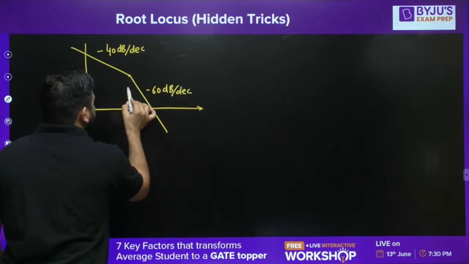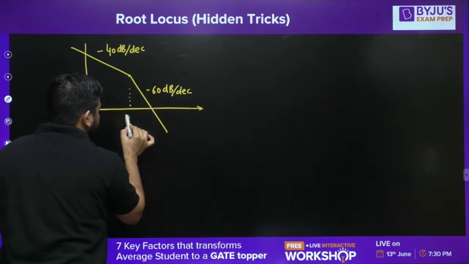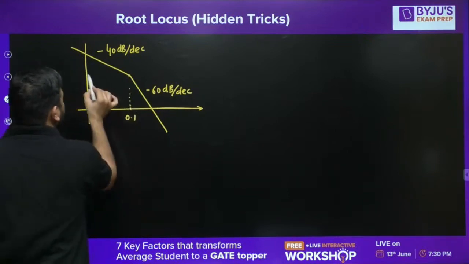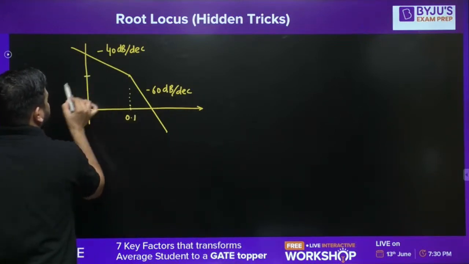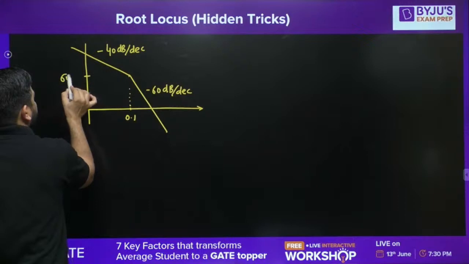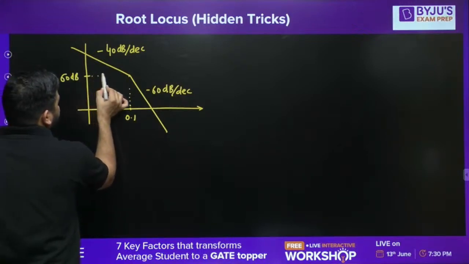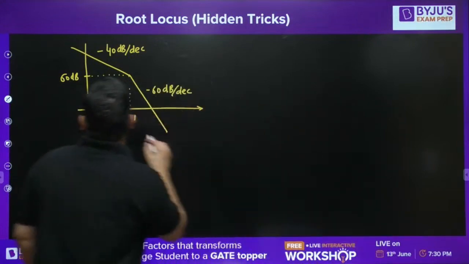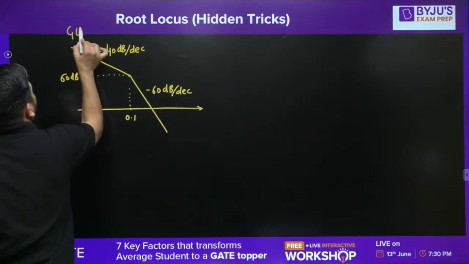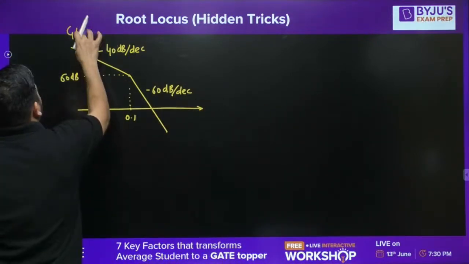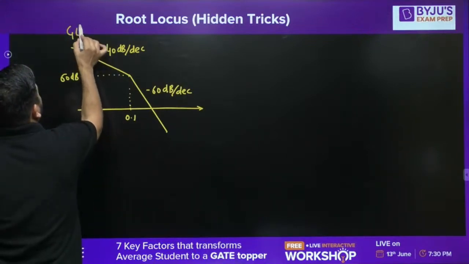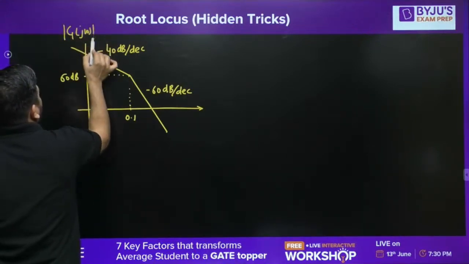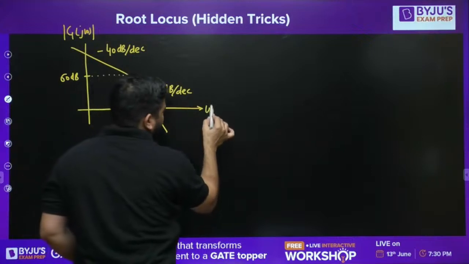Let's say this frequency is 0.1, and at this point the height is 60 dB. It is given to you. The Bode diagram is for G(s), or G(j omega), and this height is in dB, and this is omega on a log scale.